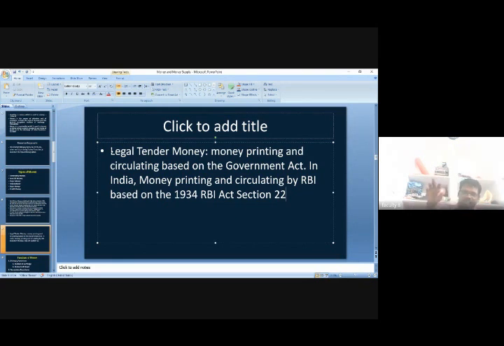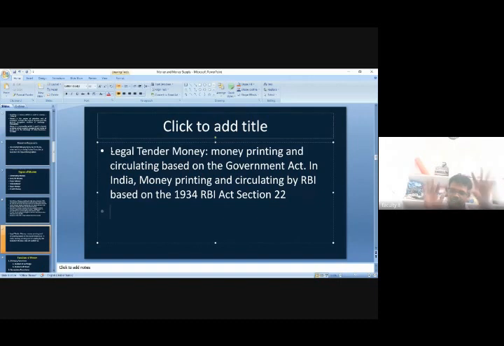Since our currency is printed and circulated by the RBI based on this government act, whatever money we have is called legal tender money. Since it is legal tender money, if anybody is not accepting it in exchange, the government can take action against that person because he is violating our government act, our government rules. That is the point we can explain in the case of legal tender money.